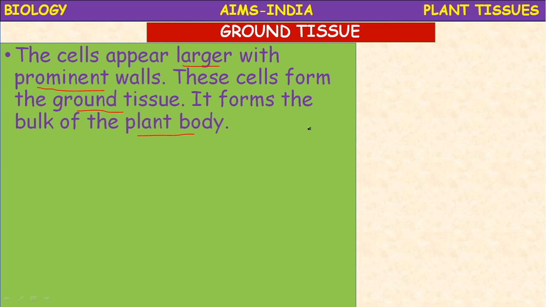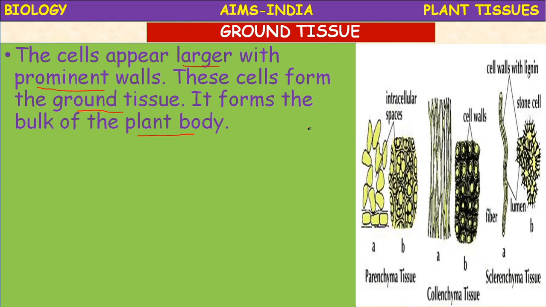Okay, what is the fundamental tissue? Ground tissue. It is nothing but parenchyma, collenchyma and sclerenchyma. So most of the portion of the plant is composed of ground tissue. These are the three types of ground tissue: parenchyma, collenchyma and sclerenchyma.